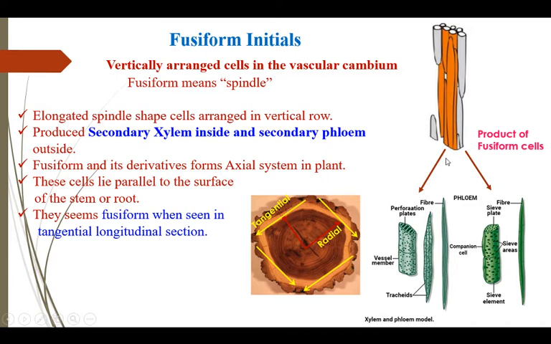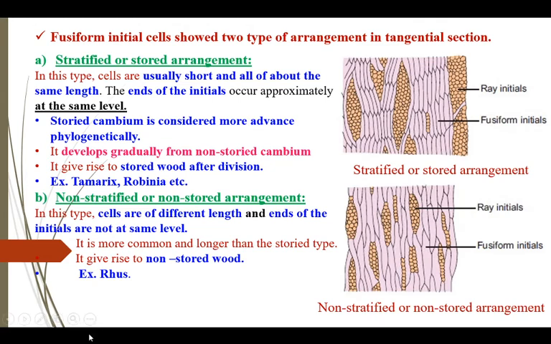The products of the fusiform cells are secondary xylem and secondary phloem. The secondary xylem is made up of different types of vessels, tracheids, sclerenchymatous fiber and parenchyma. And phloem is made up of sieve elements, sieve cells, sclerenchymatous fiber and parenchymatous cells. Fusiform cells are arranged in two forms, stratified or storied arrangement, and non-stratified or non-storied arrangement.